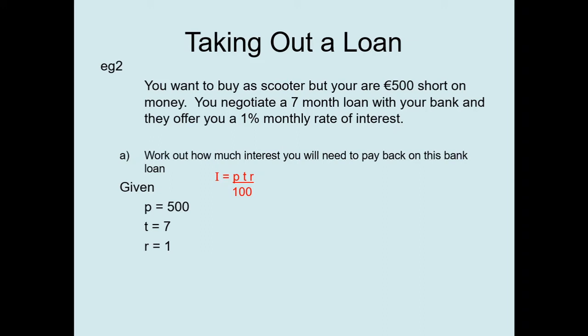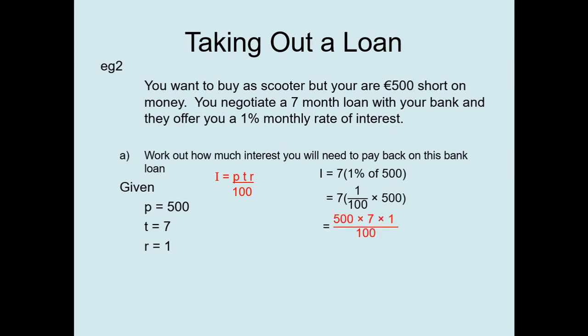But let's start again based on our general knowledge of how you work out interest. It is a percentage of the principal amount, and we repeatedly pay back that percentage for the amount of terms that we borrow that money. So for 7 months, for 7 terms, I equals 7 times 1% of the 500 euros we're borrowing. To work out a percentage of an amount, we'll write it over 100 and we'll multiply by that fraction. And remember, when we multiply by a fraction, we just need to multiply by the numerator.